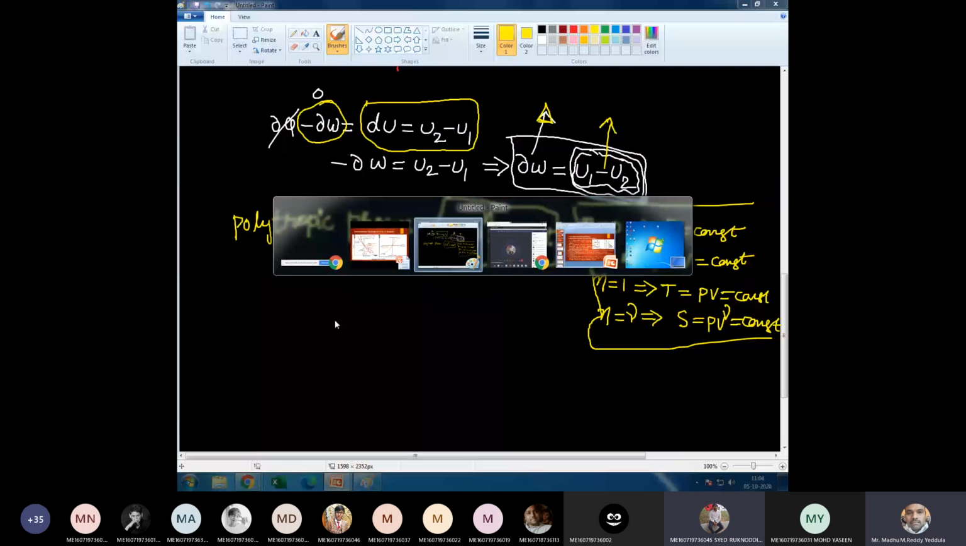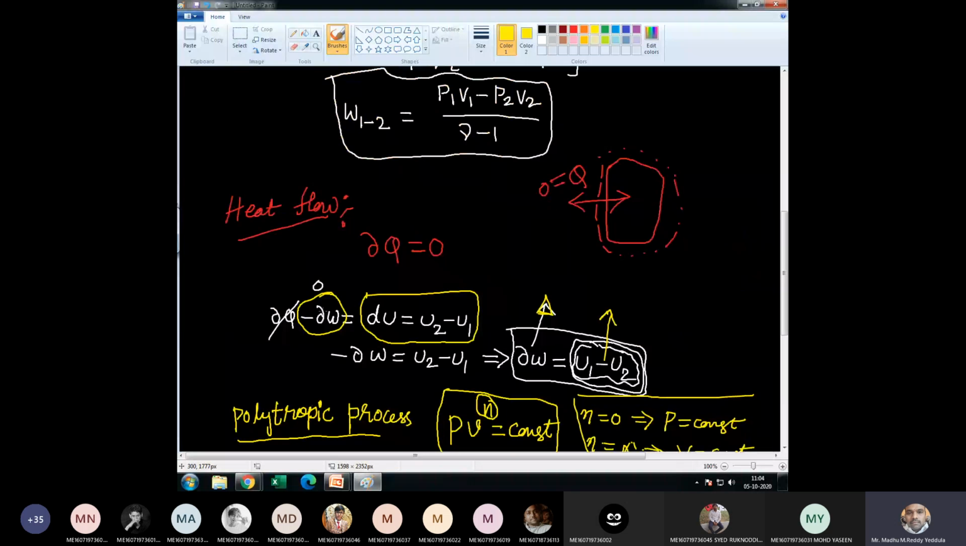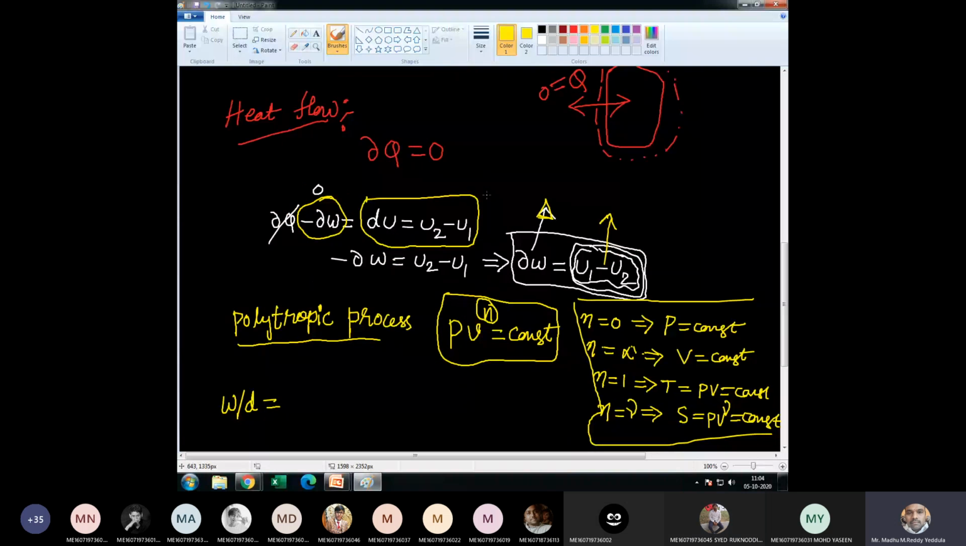So what is the difference between the polytropic process and the adiabatic process? Only the n value is varied. Therefore, the work done during the polytropic process is obtained by just replacing gamma by n. It will be (P1 V1 minus P2 V2) by (n minus 1). This is the work done during the polytropic process.